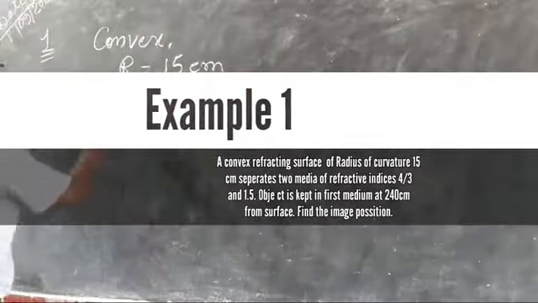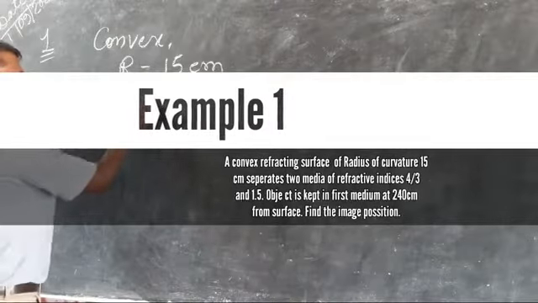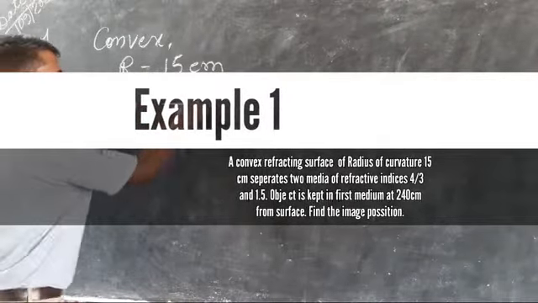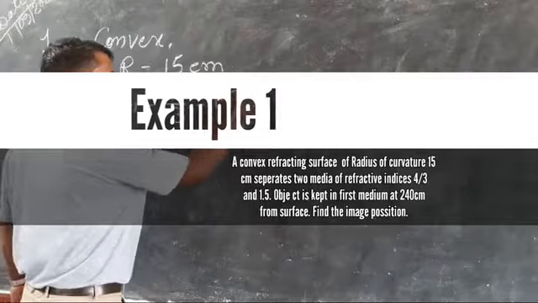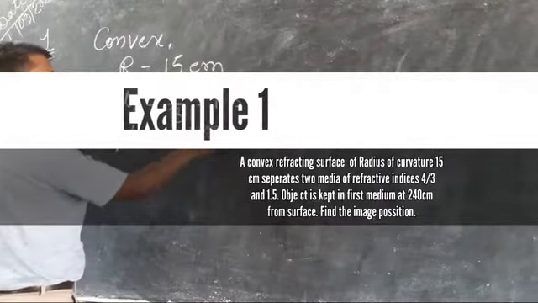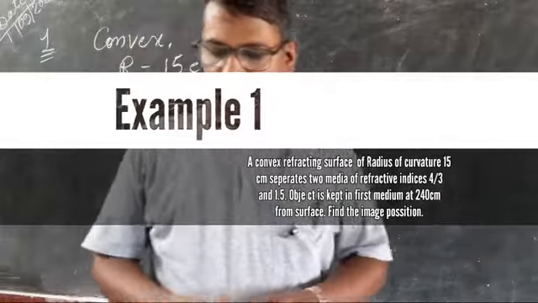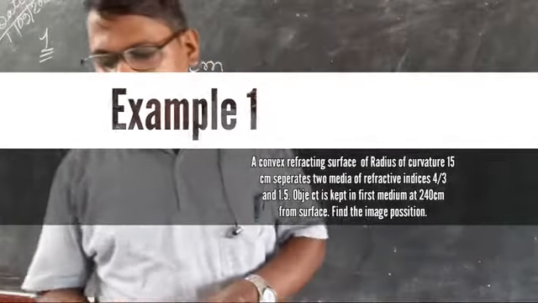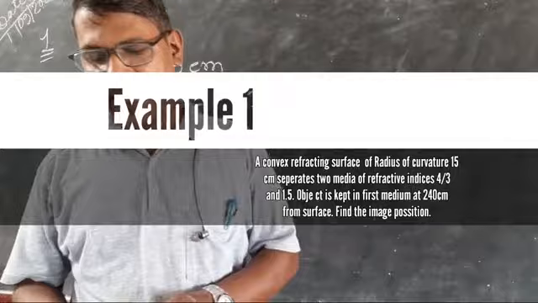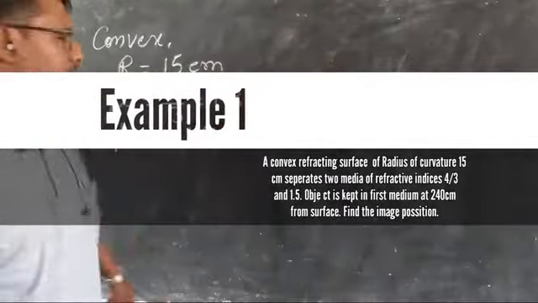So mu1 is equal to 4/3, that is 1.33, and mu2 is equal to 1.5. An object is kept in the first medium at a distance of 240 centimeter from the refracting surface.